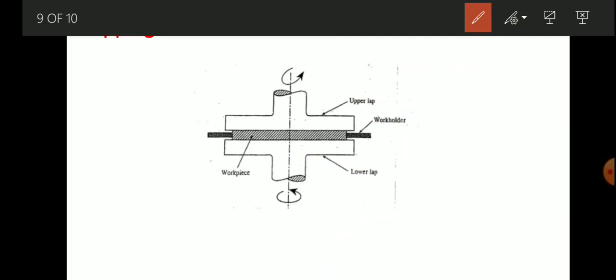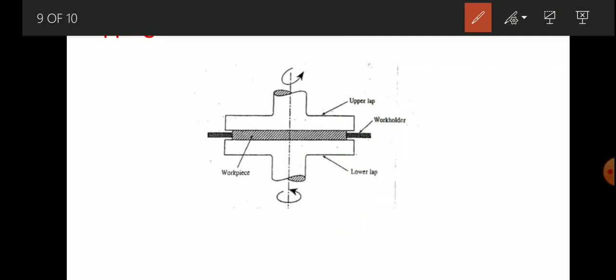Lapping is a process of abrading metal from a surface by means of a lap, which is made of a softer material and charged with fine abrasive particles. The lap may be fine grain soft cast iron or copper, which is always softer than the material to be lapped.